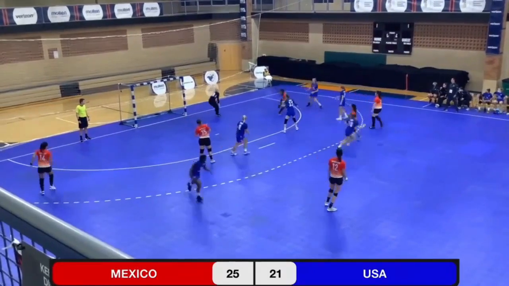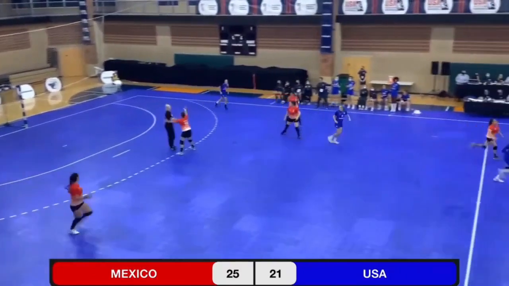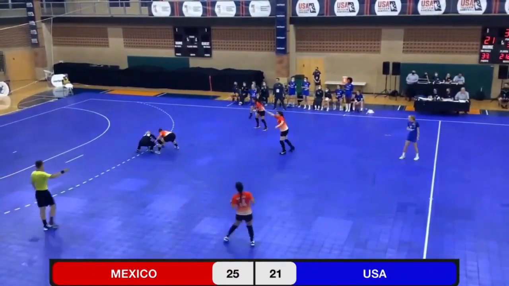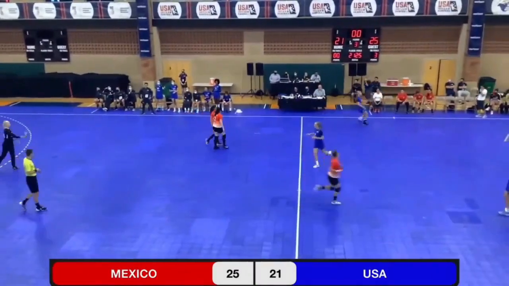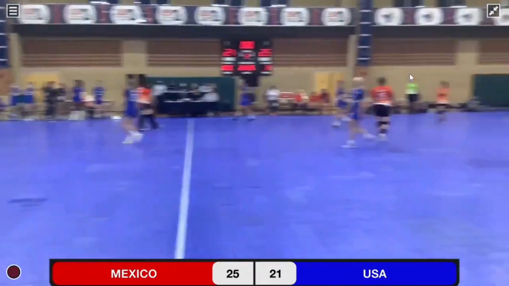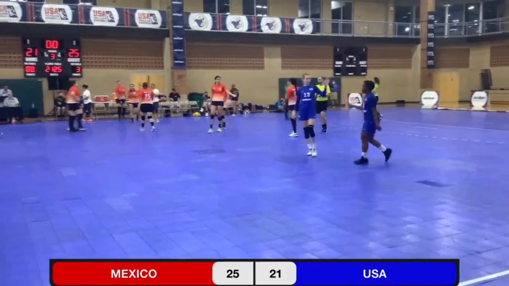Down to the wing. Mermo with another save. 7 seconds left, an opportunity for a fast break goal. This is how it will end. 25-21 victory for Mexico.